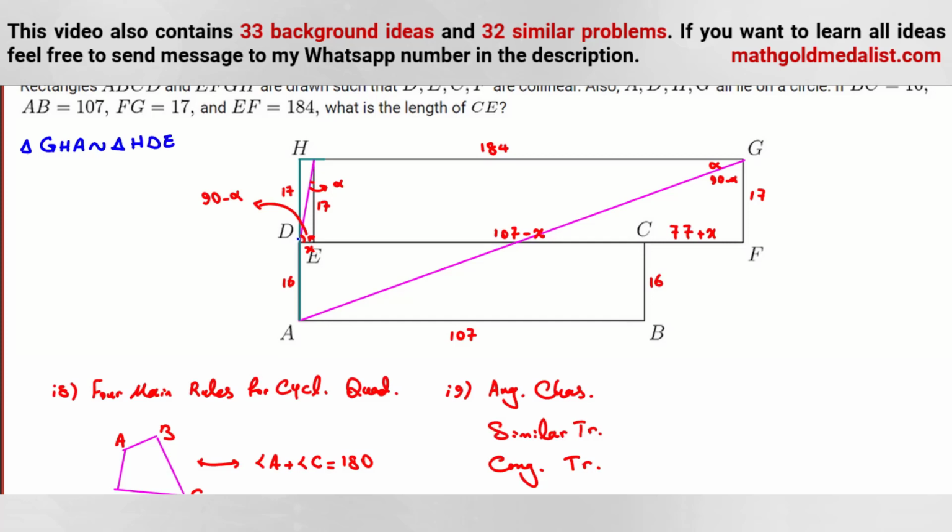And we want to find what? We want to find at the end. Also pay attention to the sentence. We want to find CE, which is 107 minus X. So we should find X.